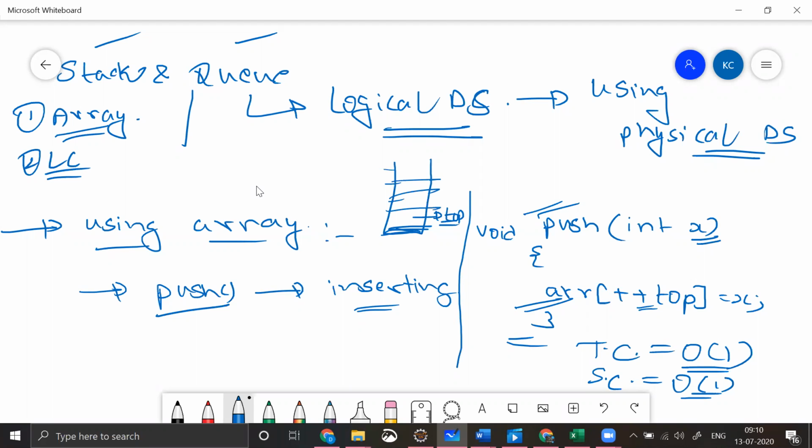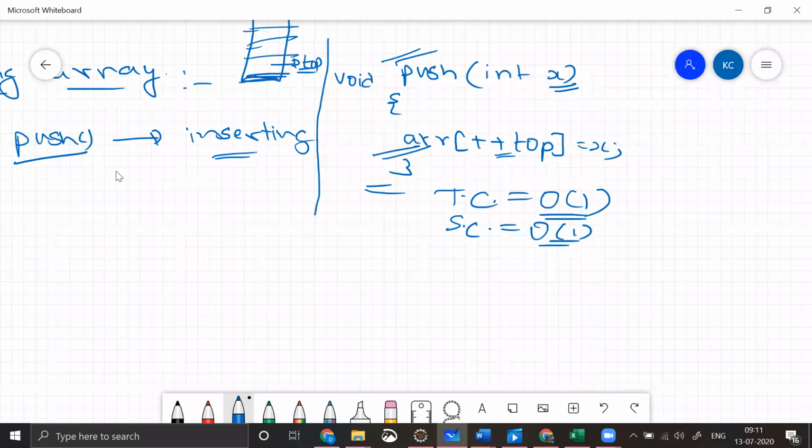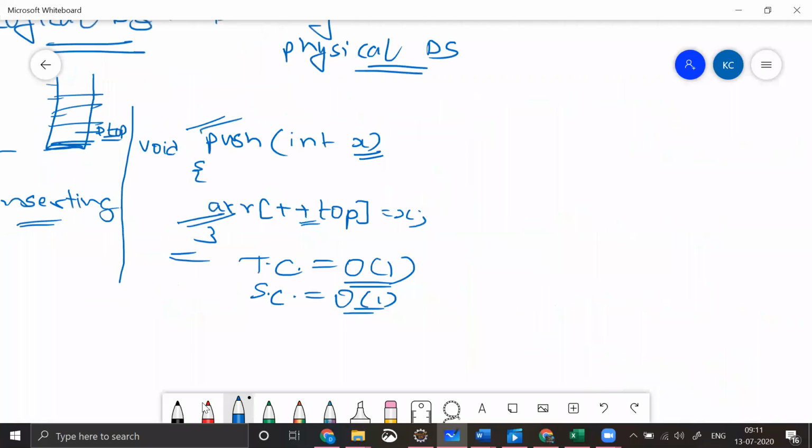All right, this is simple pseudo code, or maybe this is the actual code. I'll be showing the actual code as we move forward, but this is the actual code for pushing. And what should be pop? Let me try to implement the same thing over here. So we have written push. Our simple pseudo code says ARR of plus plus top is equal to x, which means we are able to insert something at end, which is at top.